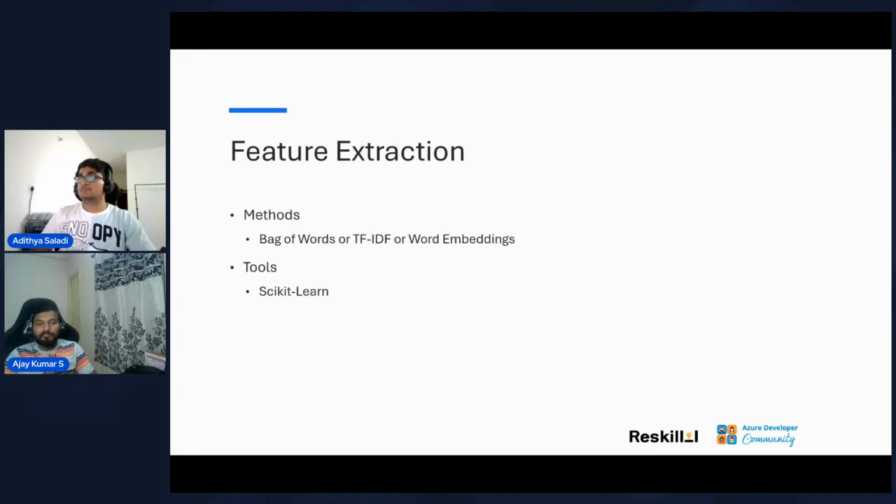The next step is feature extraction. Once we have done all the cleanup, we have the tweets. From the tweets, we want to identify how individual words have a specific weightage. If you attended yesterday's session, we talked about bag of words and the TF-IDF algorithms, or word embeddings, and how we can convert them into vectors. We will be using either of these depending on the type of data set we have.